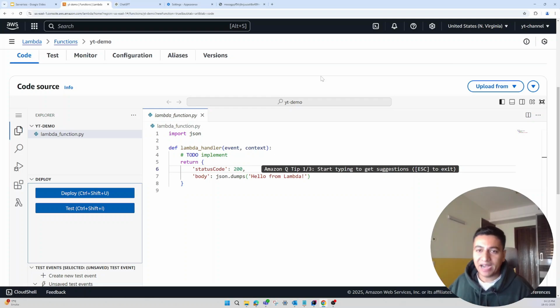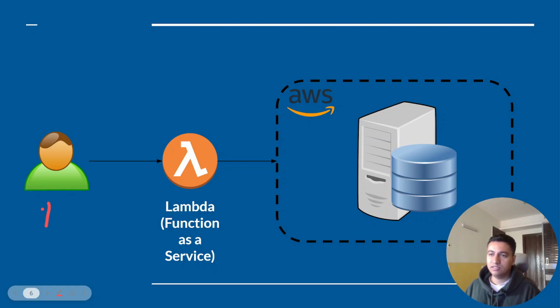So let's go back to the slides and understand a few more concepts when it comes to serverless, and then I will come back and explain you the remaining features of the Lambda function. So the way it works is, this is us that we just created a Lambda function. It's also called a function as a service, because it's a service provided by AWS. So if you know the concepts of SaaS, PaaS, then you can relate to this. If not, then we have a separate video on that topic, so you can watch that.